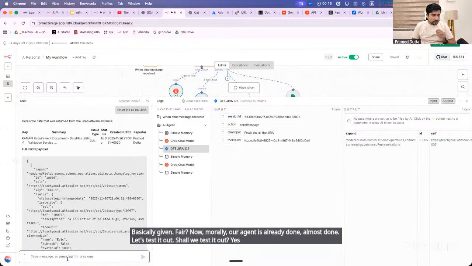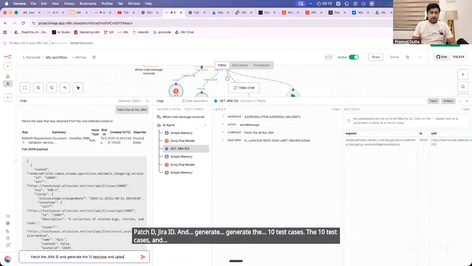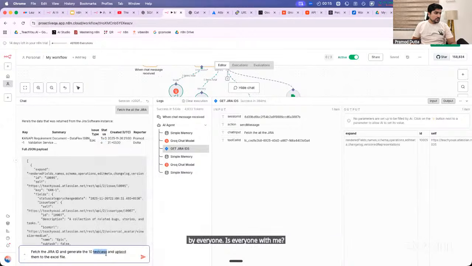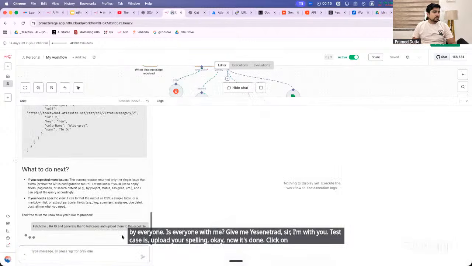Shall we test it out? Yes or no, everyone? Fetch the Jira ID and generate the 10 test cases. Let's talk about just 10 test cases, and upload them to the Excel file. Is everyone with me? Give me yes in the chat. The spelling of test cases and upload is fine. Okay, now it's done. Click on yes. That's it.